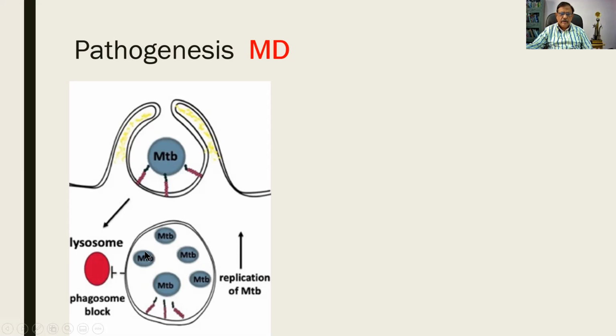But the paradox is the phagosome does not fuse with the lysosome to form the phagolysosome. As a result of which the contents are not emptied, the organism is not destroyed. We call it a symbiotic kind of relationship. You do not harm me and I will not harm you. And in the process, the bacteria multiplies. So this is one pathogenesis, please remember this.